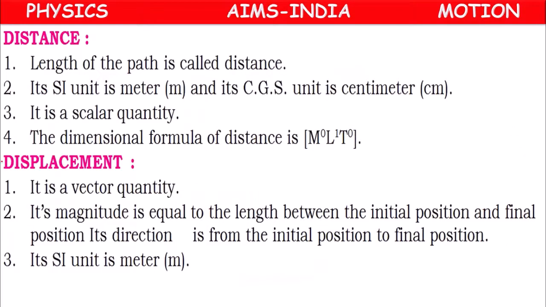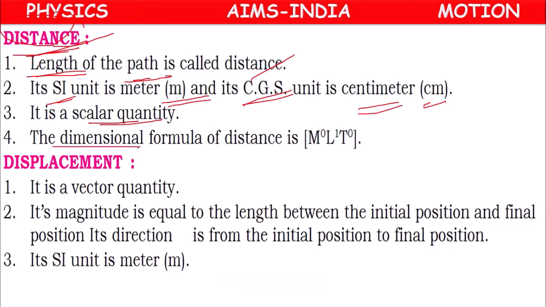So let's see the important points. Distance means the length of the path. Its SI unit is meter, CGS unit is centimeter. It is a scalar quantity. It has a dimensional formula. Distance is nothing but length.